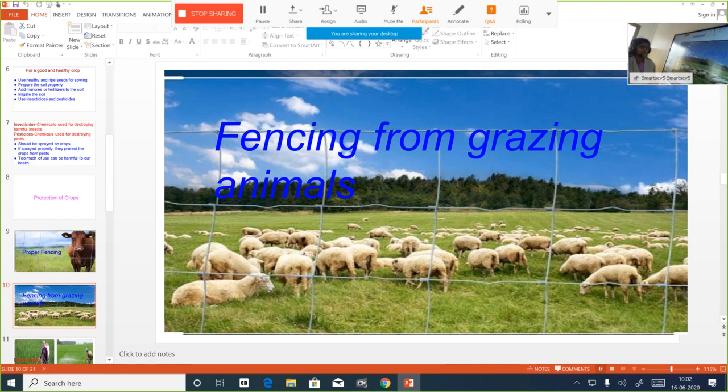What will happen if the animals are allowed to graze? Naturally, the yield of plants will decrease. They will keep on consuming the produce of the plants. So, as I mentioned earlier, apart from protecting the crops from insects and pests, they have to be first protected from what else? They have to be protected from grazing animals.